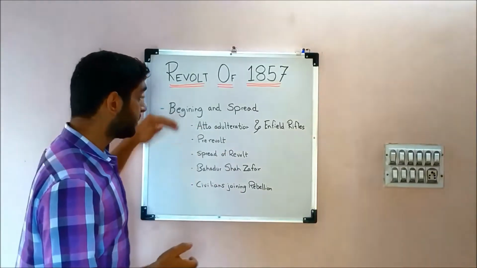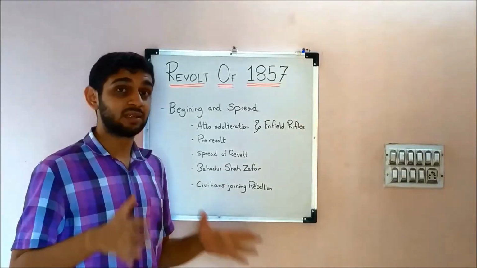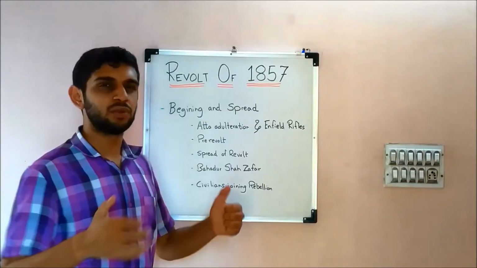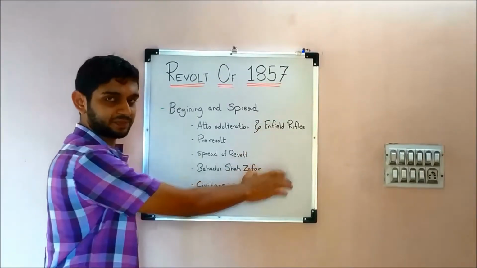So these were the pre-revolt conditions. Now let's see the actual blast. The 3rd Meerut Cavalry refused to use these rifles. The reason was the same, Enfield rifles.